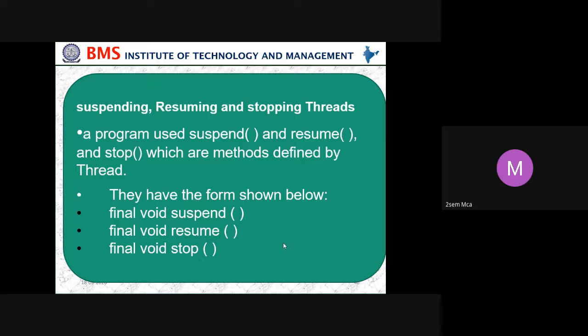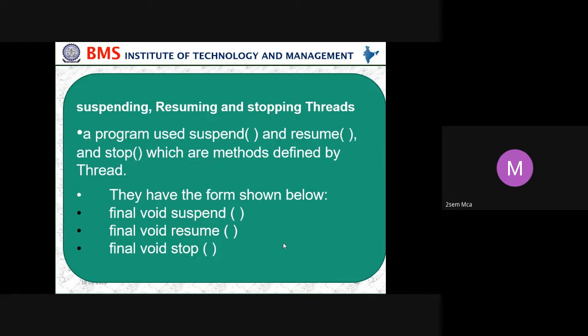Next, we have methods for suspending, resuming and stopping a thread. A program uses suspend, resume and stop, which are methods defined by Thread. They have the form shown below: final void suspend, final void resume and final void stop. What is this? Final means what? There will be no further implementation.